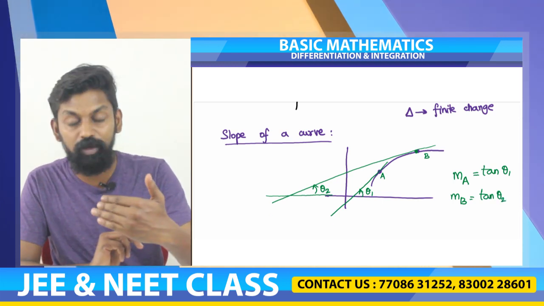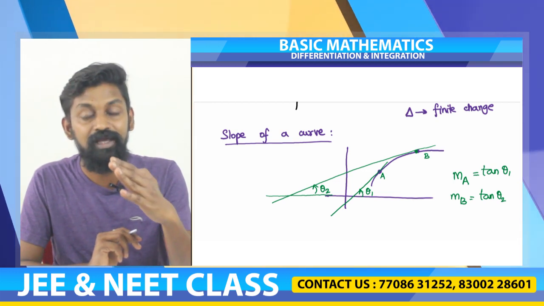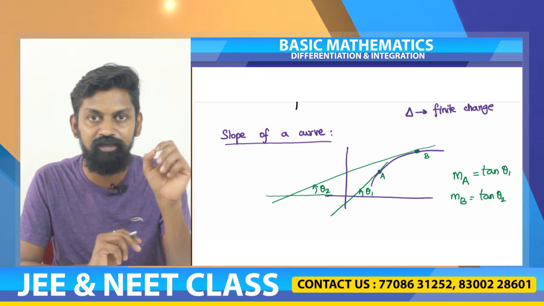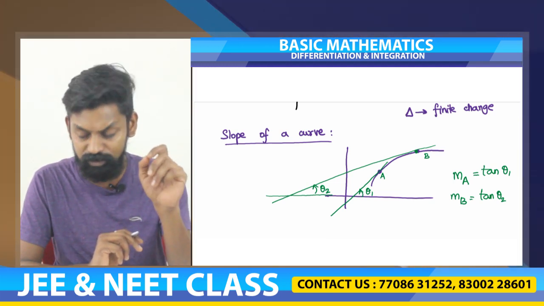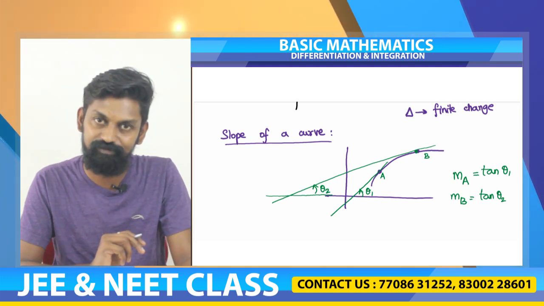The tangents at points A and B make different angles with the x-axis. So for a curve which is not a straight line, the slope is varying from one point to another point.